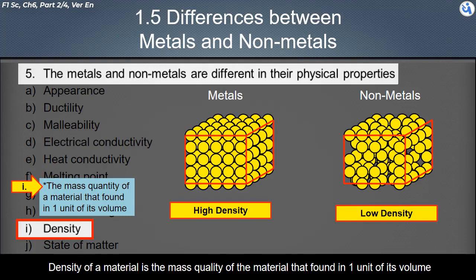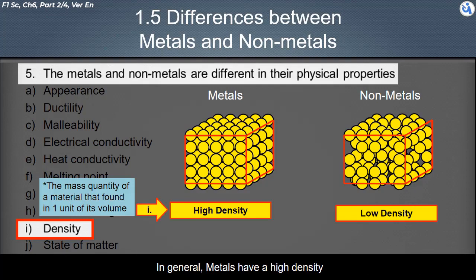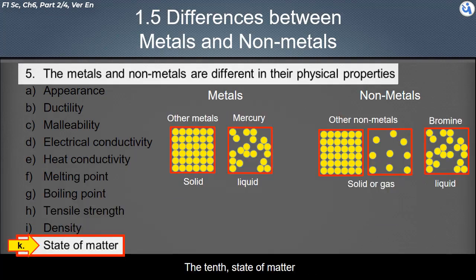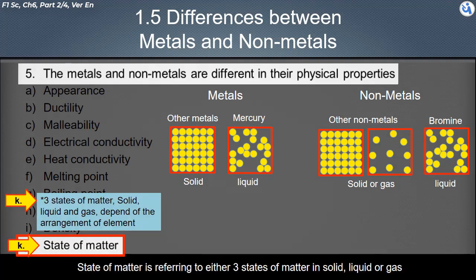Density. Density of a material is the mass of the material found in 1 unit of its volume. In general, metals have a high density, whereas non-metals have a low density. The 10th, state of matter. State of matter refers to the 3 states of matter: solid, liquid or gas. It depends on the arrangement of elements within the material.